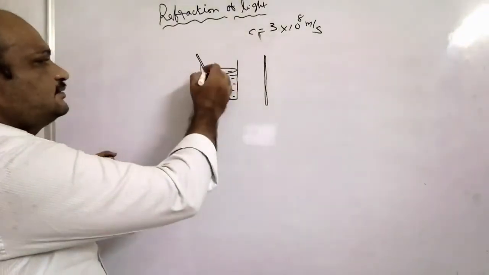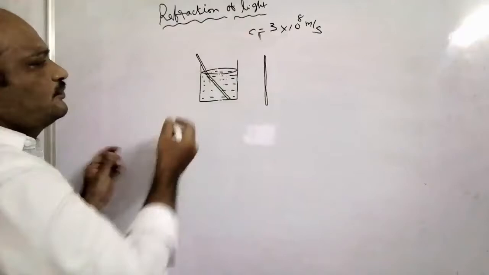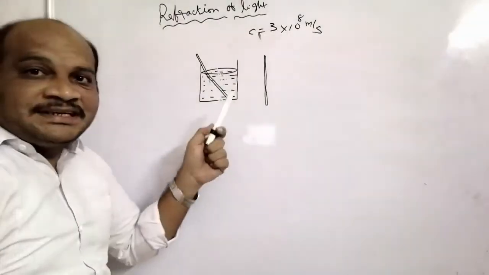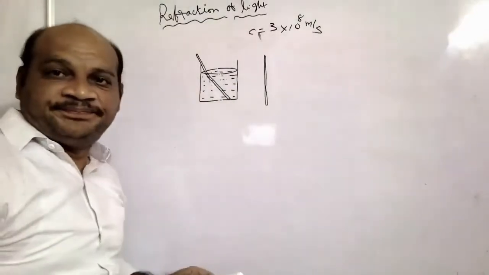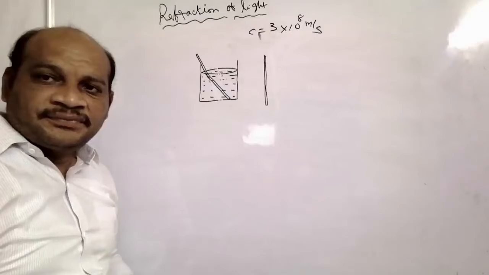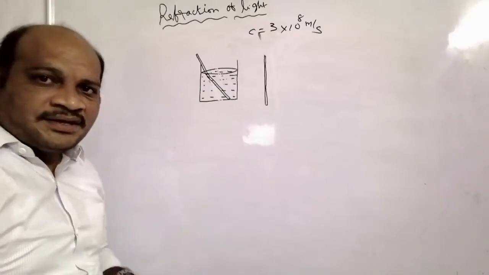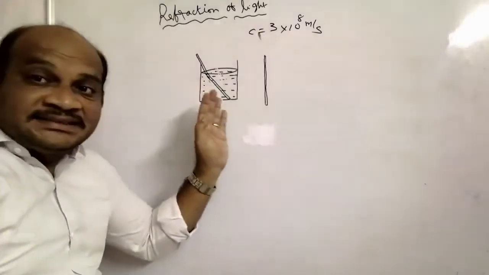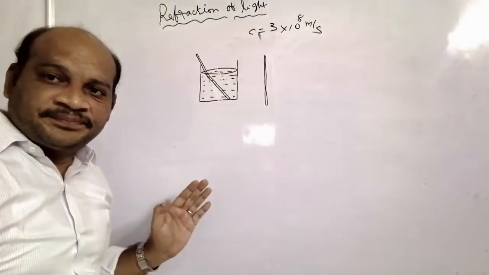At the separation of the mediums, it appears that it bends slightly. Okay, it means here it is appearing like this.